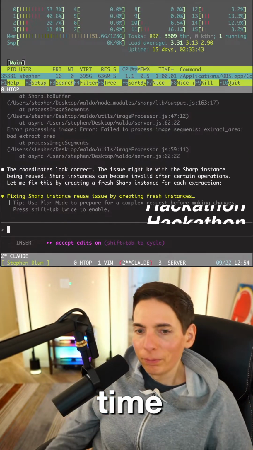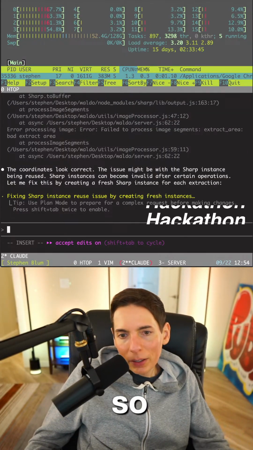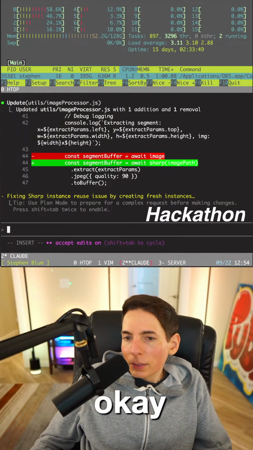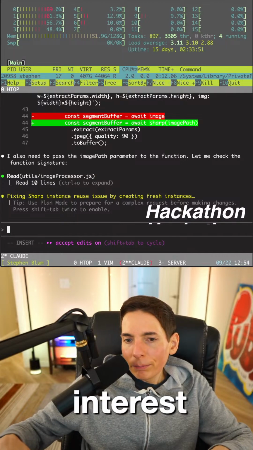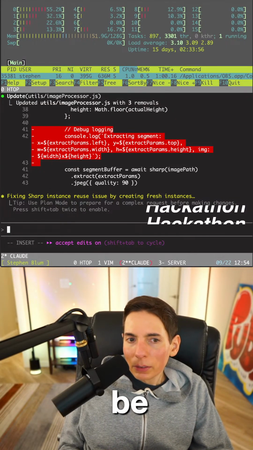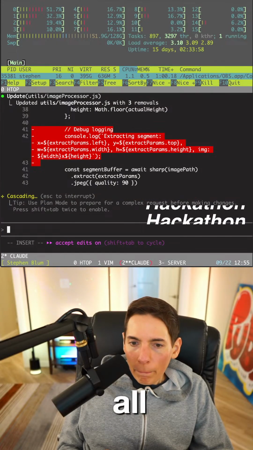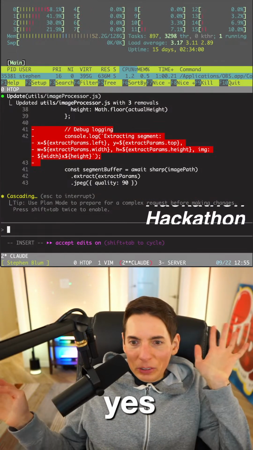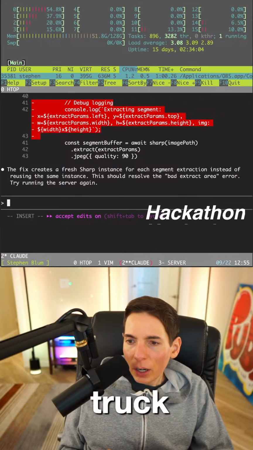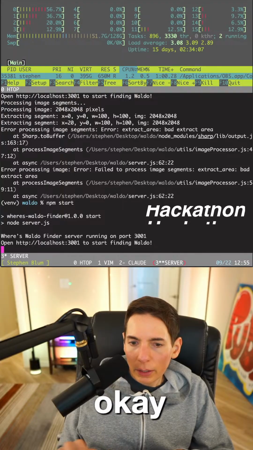I don't know. The coordinates look correct. The issue might be with the sharp instance being reused. Interesting. It seems like that could be a thing. Okay, almost there, you guys. The fix creates a fresh sharp instance each time. Okay, let's try it again.